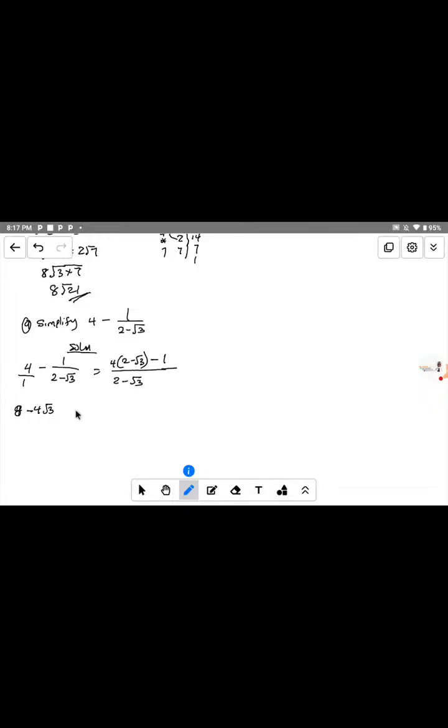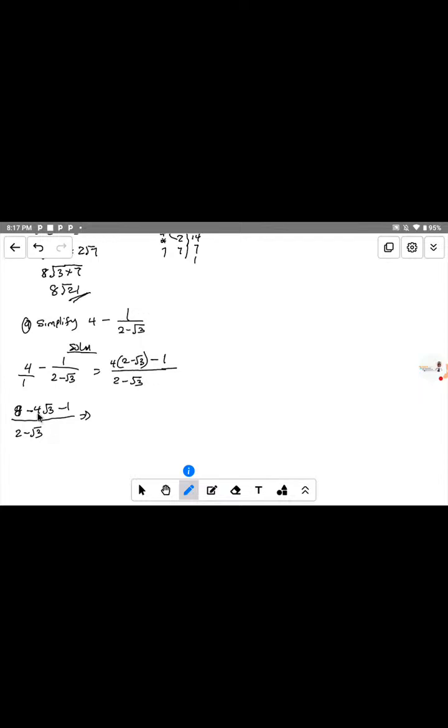Now, the next thing, we have opened this bracket. Now that will be what? We have minus 1 left, and also divided by 2 minus root 3. Now if you look at this, we have 8 here, you can see that 4 is attached to root 3.